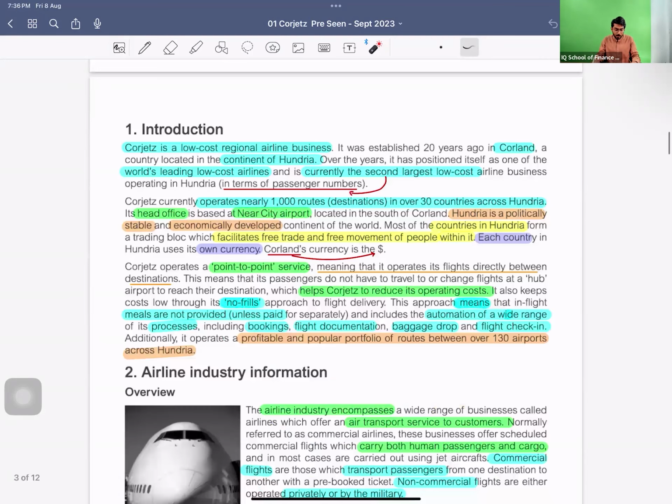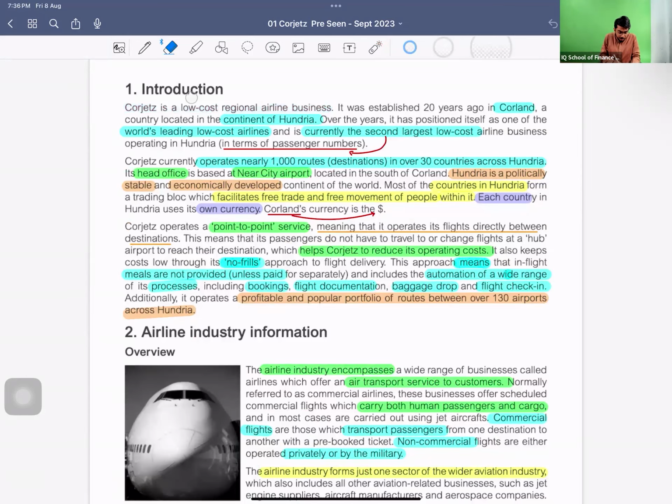If I talk about the introduction, the introduction tells me that Corjetz is a low-cost regional airline business, right? It was established 20 years ago in Courland, a country located in the continent. So there is a continent named Hundria. In Hundria, we have the country named Courland, and in that country, we have a company, Corjetz.